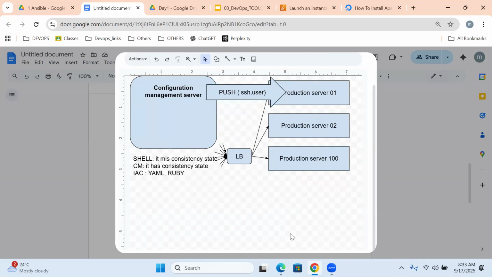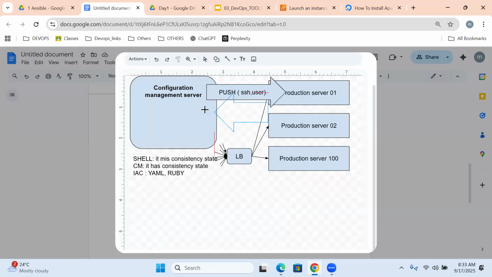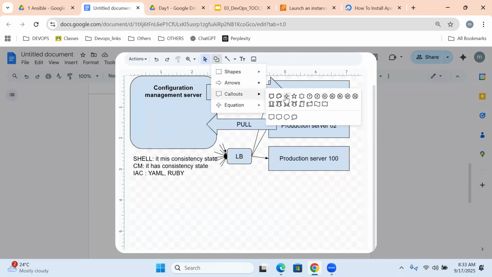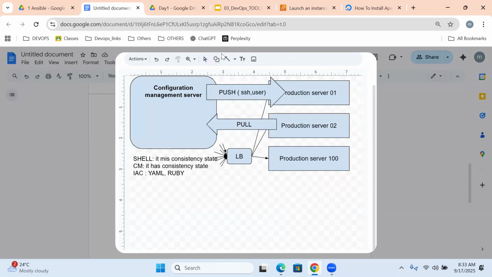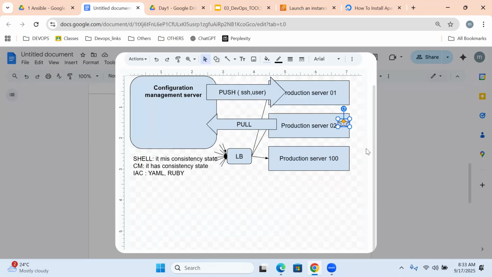In the same way, our production servers can communicate with the CM server also. This model we call a pull model. For this, we need to install agents, which are like software. Please assume that. So totally how many models, guys? In configuration management, two models. One is the push model, another is the pull model.